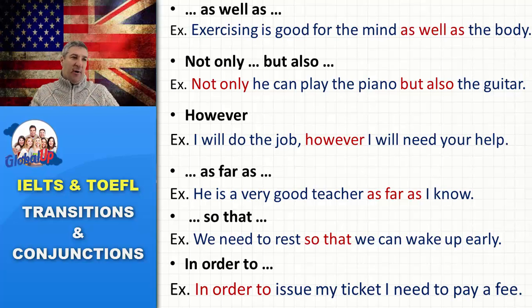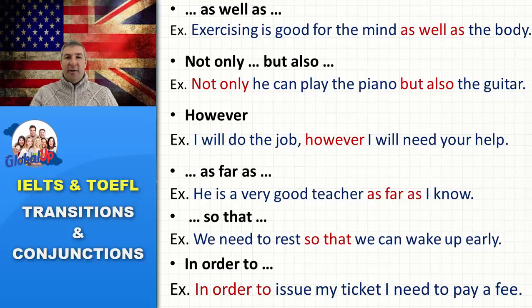Issue is to print, or when you have a document or a paper that is issued by the government, or the passport is issued by the federal police. So in order to issue my ticket, I need to pay a fee. Okay? I could interchange. I could say, I need to pay a fee so that I can issue my ticket. All right? So that, in order to, are very much alike.